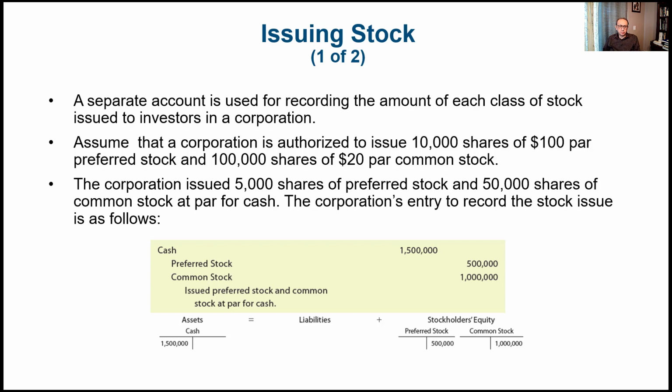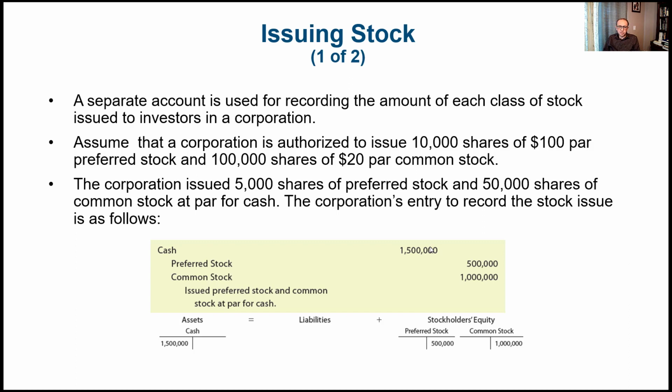So the journal entry would be, we're going to credit preferred stock for 500,000. How did we get that? It's 5,000 multiplied by the par value of $100, and that's 500,000. And then for common stock, the company issued 50,000 shares. It's $20 par, so multiply that together, and that's $1 million. The total of these on the credit should match the debit, and what we have here is debiting cash for $1.5 million.